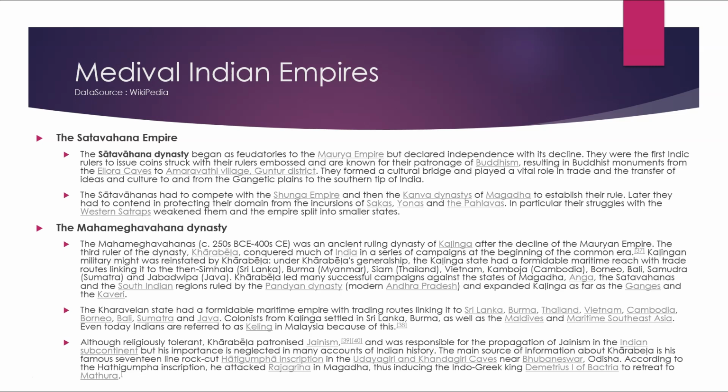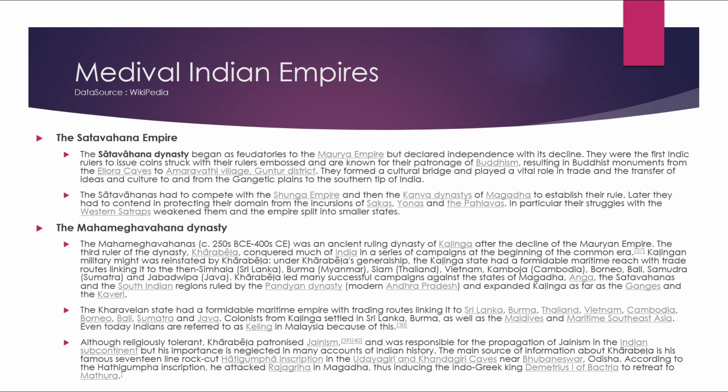Under Kharavela's generalship, the Kalinga state had a formidable maritime reach with trade routes linking it to Sri Lanka, Burma, Myanmar, Siam, Thailand, Vietnam, Cambodia, Borneo, Bali, Sumatra, and Java. Kharavela had led successful campaigns against the states of Magadha, Anga, the Satavahanas, and the South Indian regions ruled by the Pandyan dynasty, modern Andhra Pradesh, and expanded Kalinga as far as the Ganges and Kaveri.